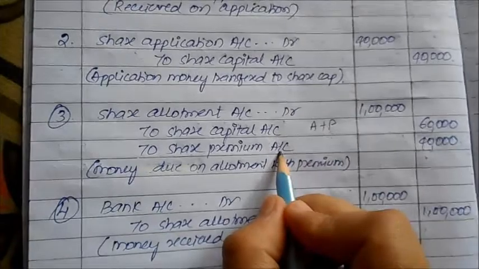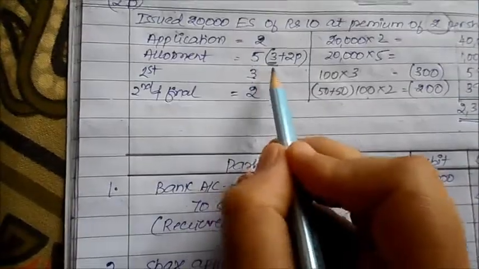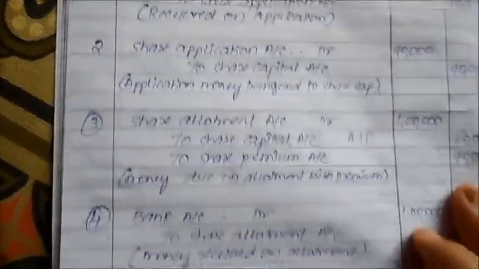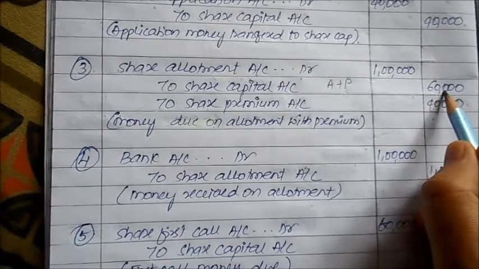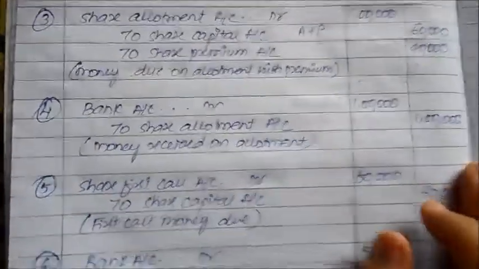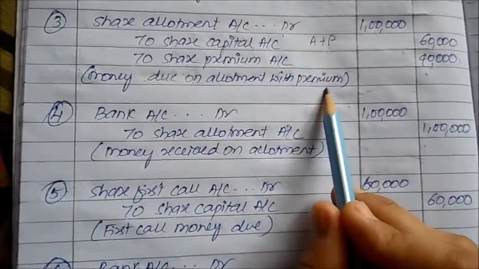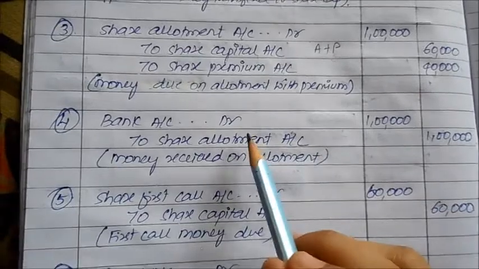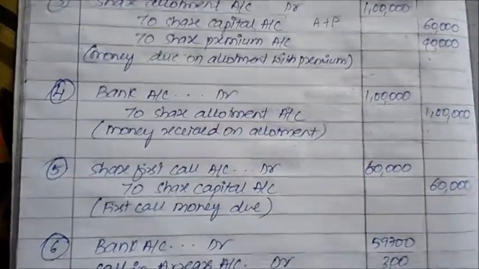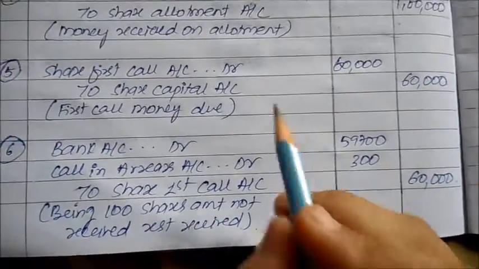Okay, so how much did we receive? We had 3 rupees on allotment and 2 rupees on premium. So 20,000 into 3, 60,000, 20,000 into 2, 40,000, 1 lakh rupees tallied, we have received. Next, if you have received this amount due on allotment, it is with premium. Now if you are receiving this, you convert it to bank account debit to share allotment, money received, the story is closed. Next, on first call, what exactly happens?